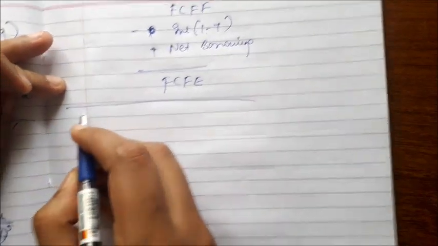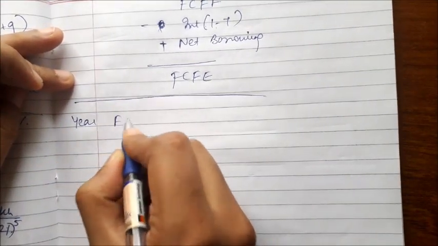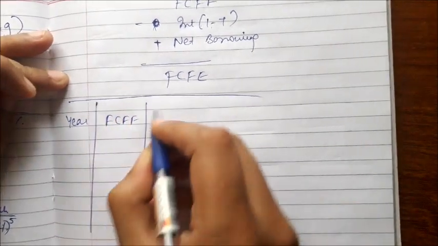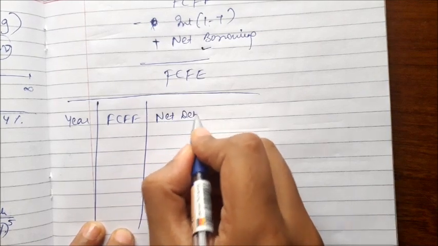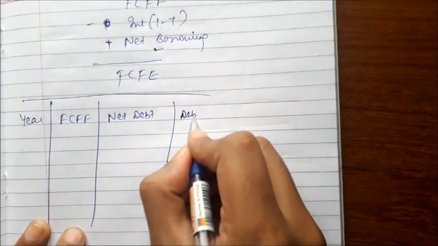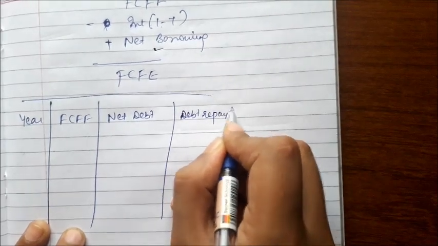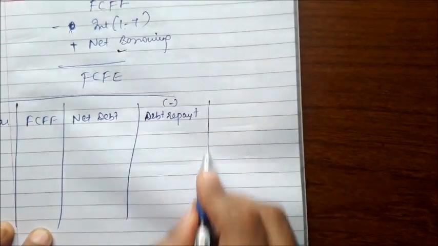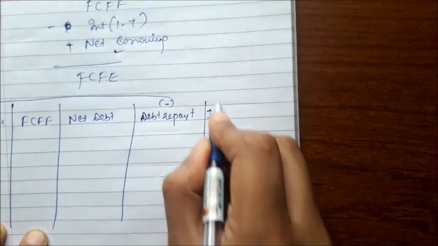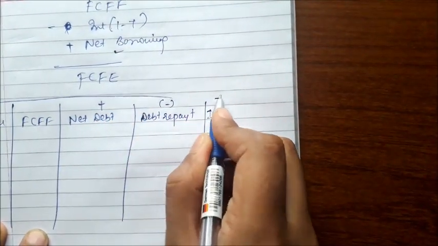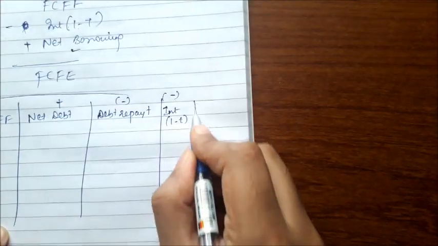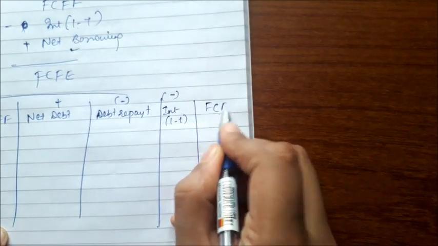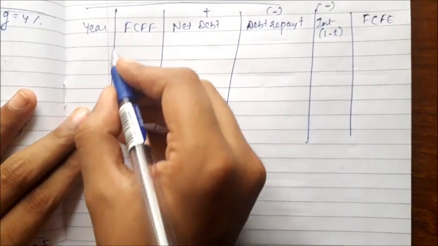So how this has been done here, free cash flow to firm is provided. What does this net borrowing include? Net borrowing is new debt, minus debt repayment. I think you know this. Now interest 1 minus t, this is added, this is subtracted. You can make the signs. Interest 1 minus t and FCFF. This is how we can reach free cash flow to equity.